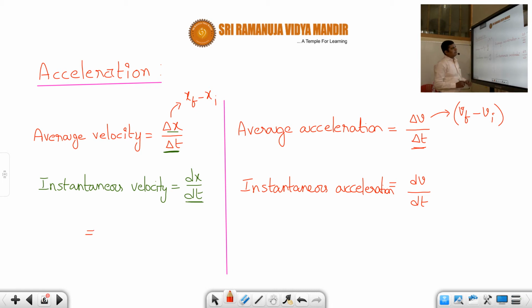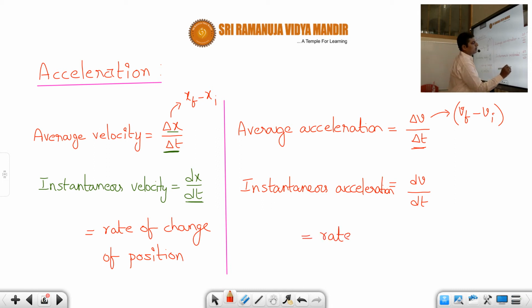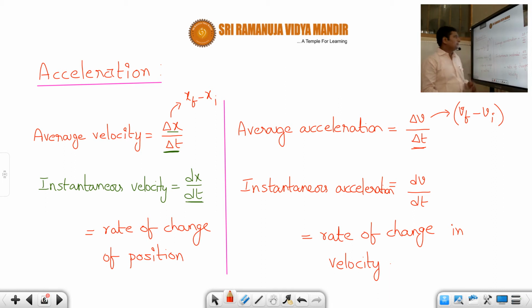If you want to write the definition in terms of words, here we say rate of change of position is called velocity, and here it is nothing but rate of change in velocity. Rate of change in velocity is called acceleration. Okay, students. So I hope you understood this one. This is the definition by mathematics. Now let us understand and solve problems on this acceleration.